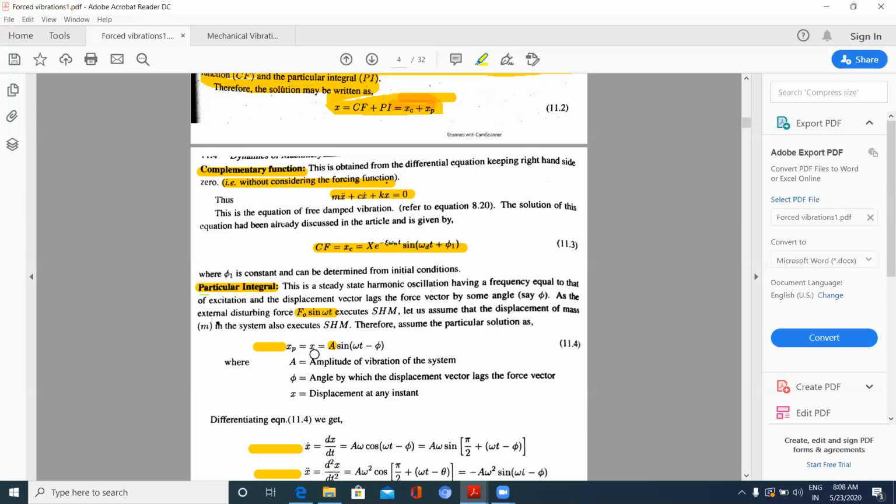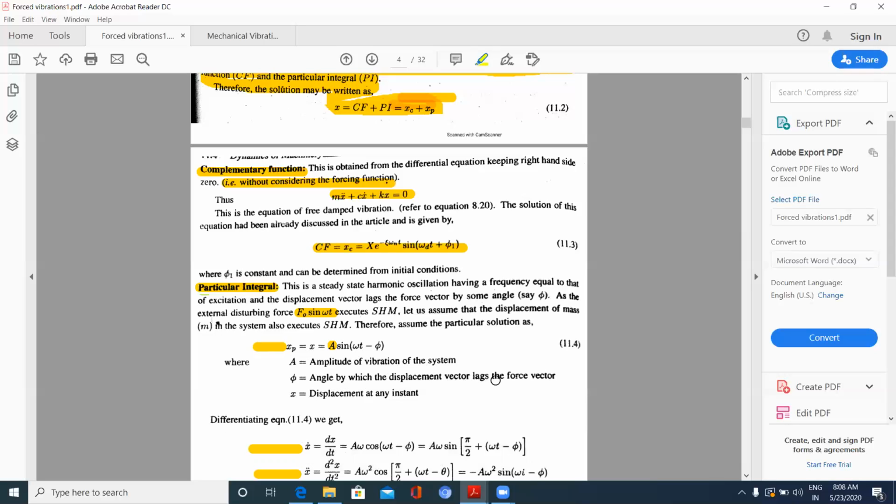Xp is equal to capital A sine omega t minus phi, where capital A is the amplitude of the vibration system. Phi is the angle by which the displacement vector lags the force vector.